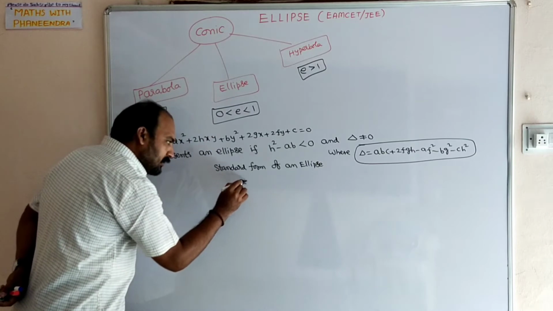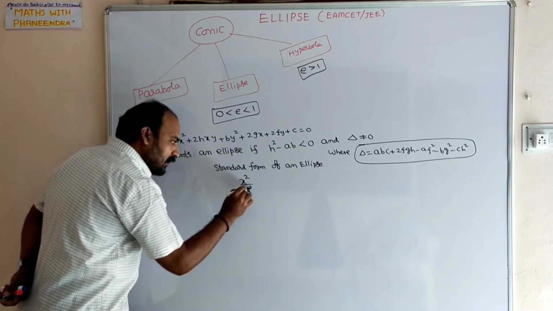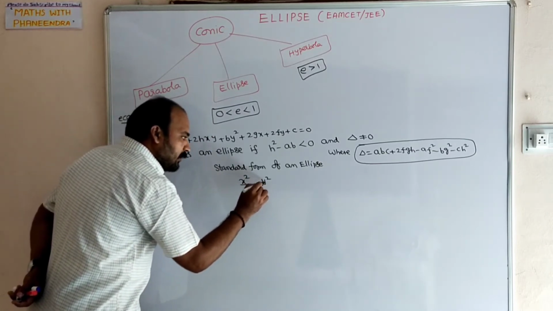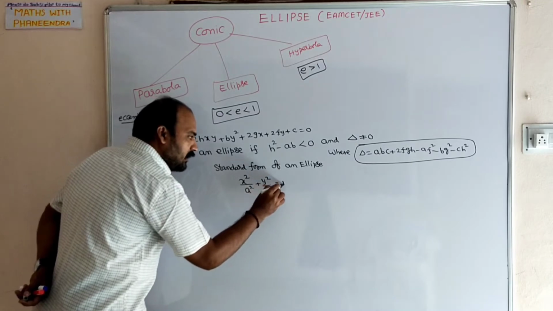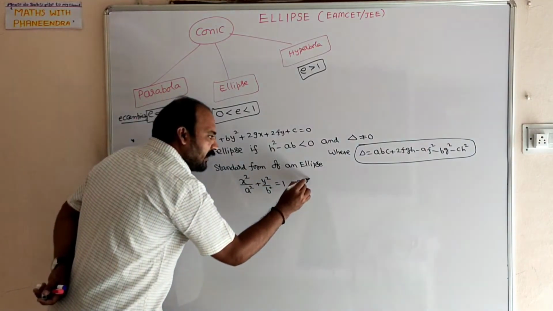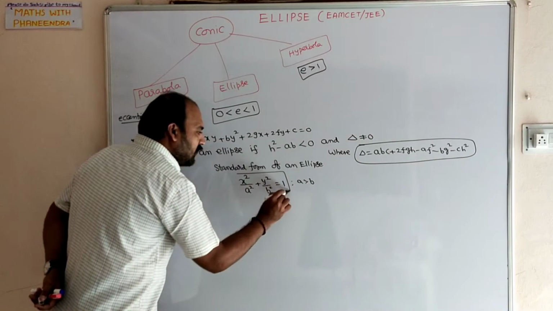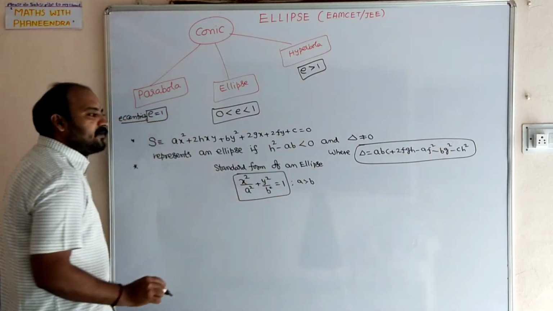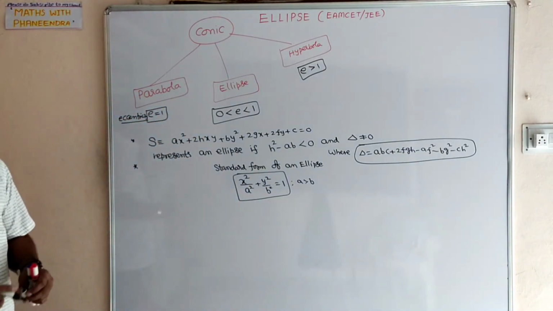The equation x square by a square plus y square by b square equal to 1, where a is greater than b, is known as the standard form of an ellipse.